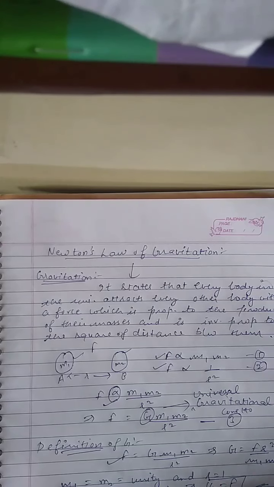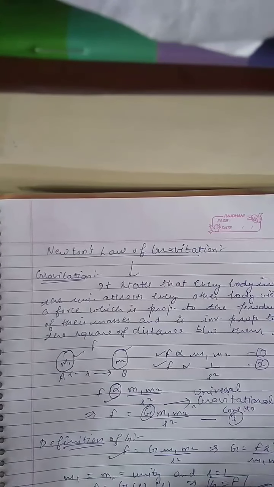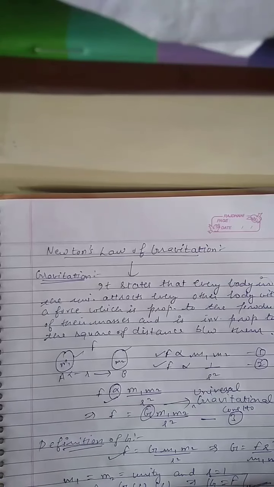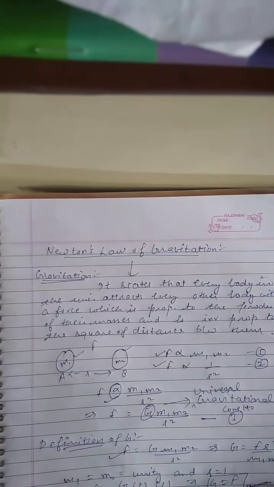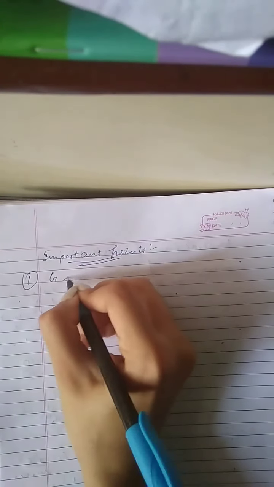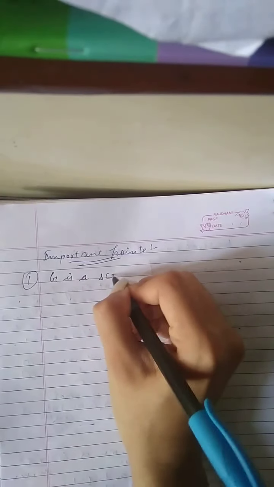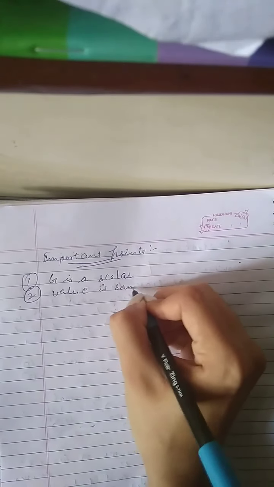Now, important points. First, G is a scalar quantity. Next, its value is the same throughout the universe. The value is the same. It doesn't change. Third, it is independent of nature.